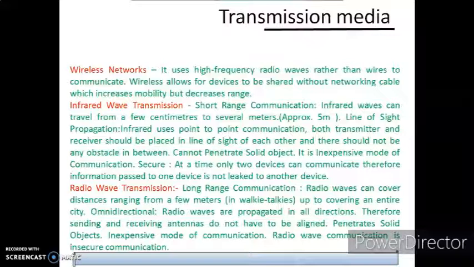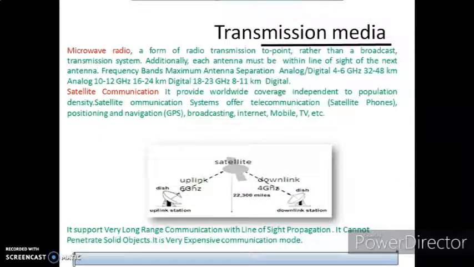Now radio wave transmissions act as long range communication. Radio waves can cover distances ranging from a few meters up to covering an entire city. It is omnidirectional. Radio waves are propagated in all directions, therefore sending and receiving antennas do not have to be aligned. So microwave radio, all these you are just learning in your physics also, is a form of radio transmission, point to point rather than a broadcast transmission system. Each antenna must be within the line of sight of the next antenna frequency bands.